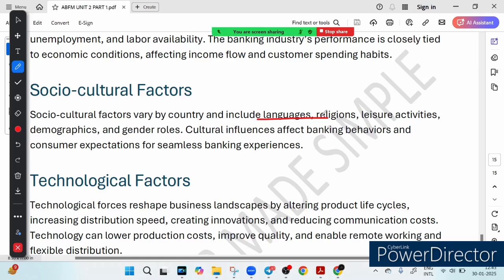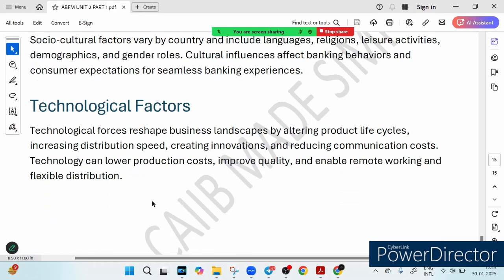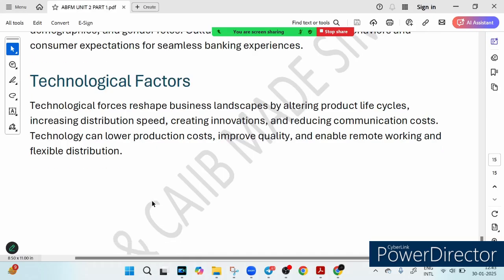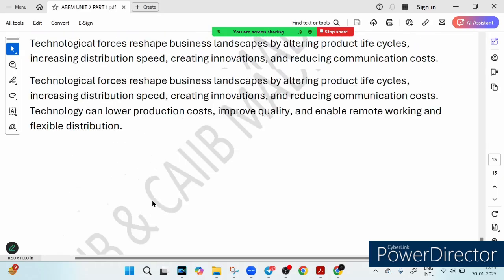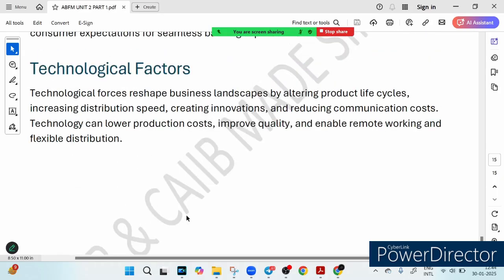Then we have the technological factor. So technology is the king. Whether it is mobile banking apps, faster transaction processing or even remote working, technology has revolutionized the banking industry, right? But this does not just make things faster, it also helps businesses cut costs, improve quality and stay competitive. For a bank, tech is all about staying ahead of the game. How quickly can they innovate? How can they improve their customer service and make banking more accessible? And with advances in AI or even blockchain, technology is reshaping the way banks interact with customers and manage their clients. So these are all the kinds of things which you should cater to in the field of this PESTLE analysis.